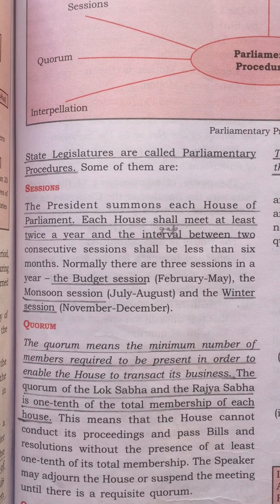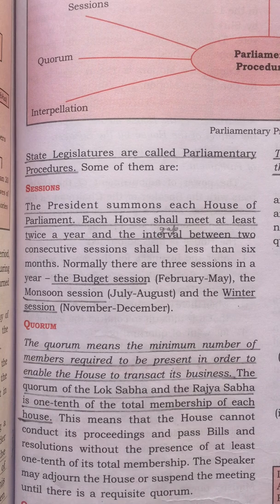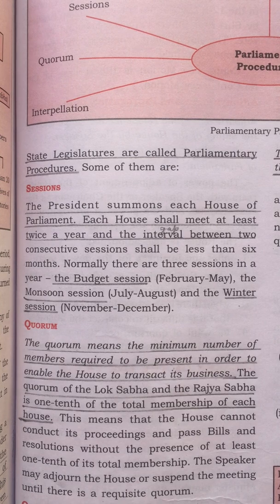Normally there are 3 sessions in a year, and which are those 3 sessions? First one is the budget session, which is between the month of February and May. Second session is the monsoon session, that is from July to August, and the winter session, that is November and December.